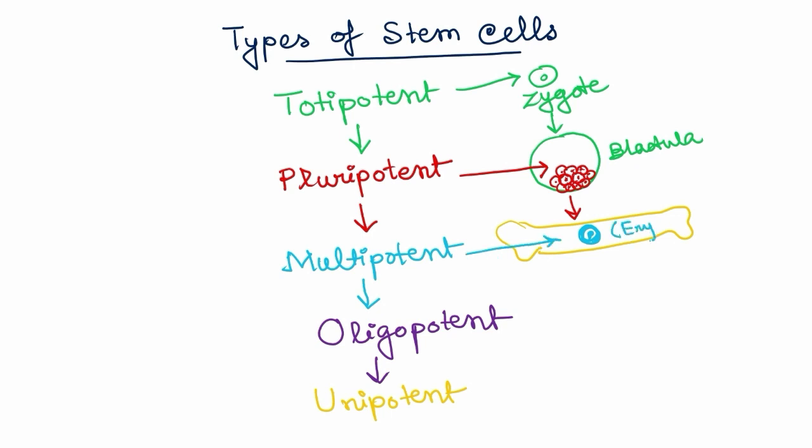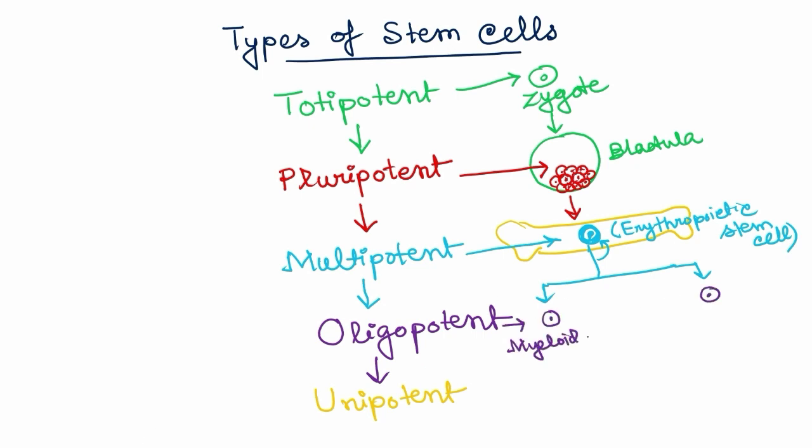It can give rise to two other types of stem cells. Those are oligopotent stem cells, that is myeloid progenitor and lymphoid progenitor cells, which can give rise to only some of the blood cells but not all the blood cells. So they are oligopotent stem cells.